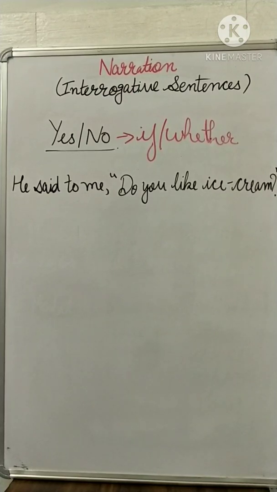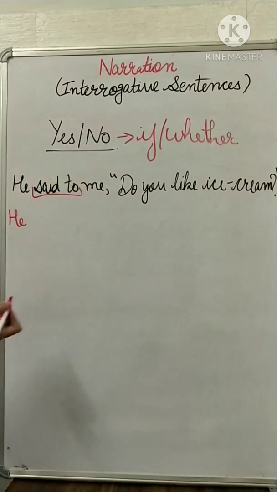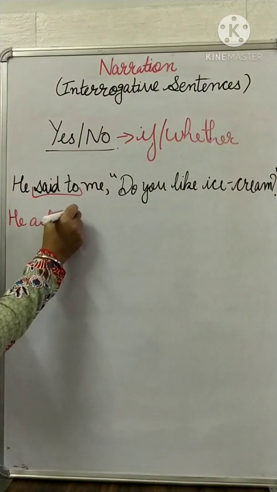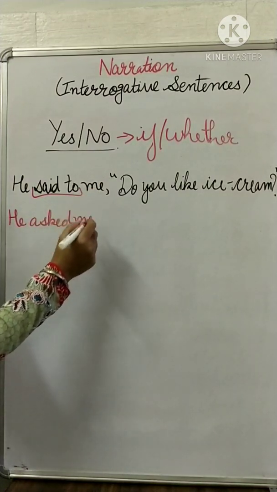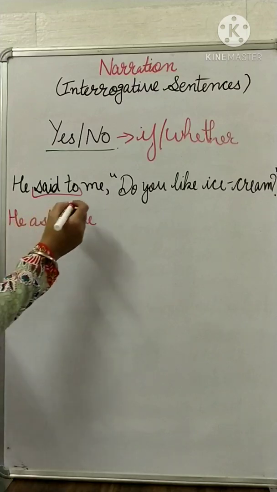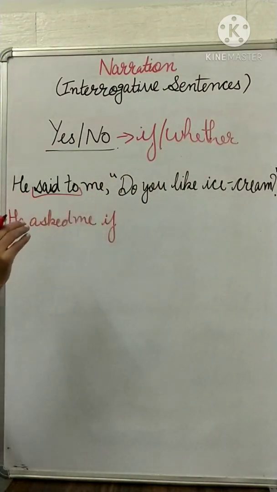So let's change this sentence into indirect speech. First, in place of said to, you can write asked me. Now we have to remove the commas and quotation mark. What we are going to do, we will introduce if or whether. You have to write only one.